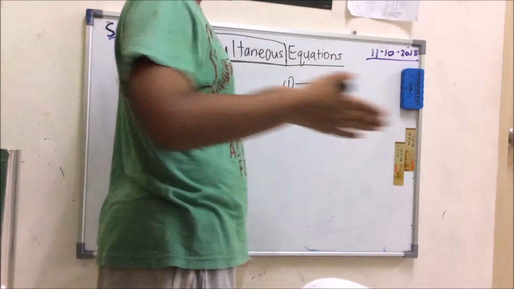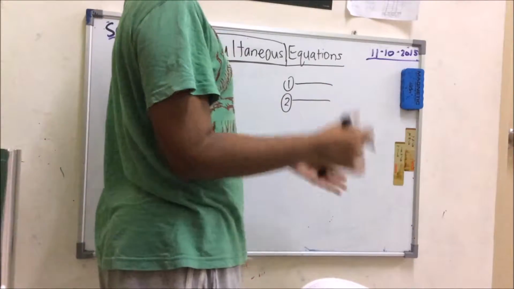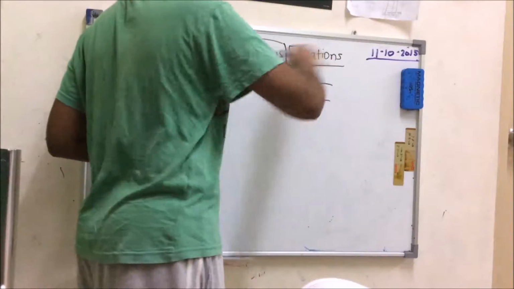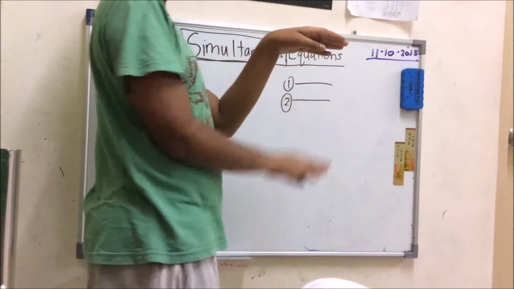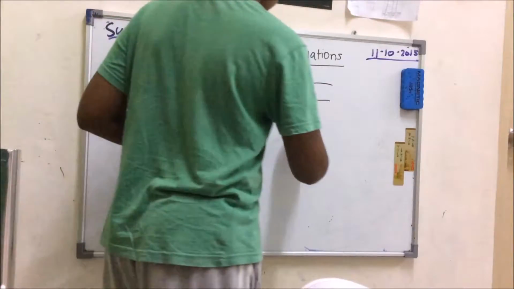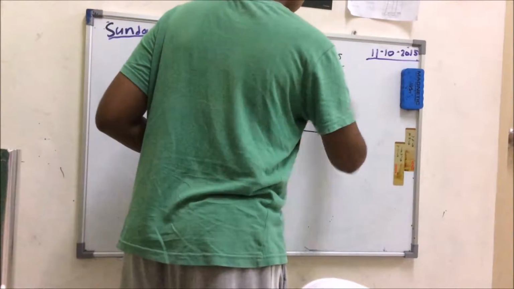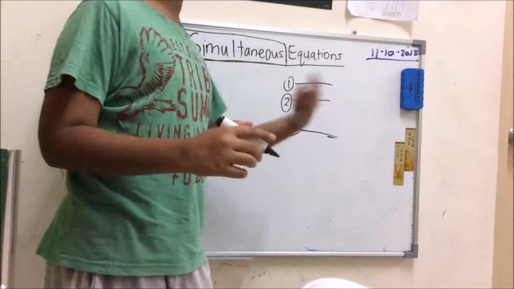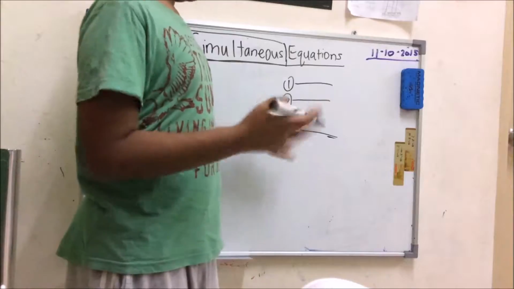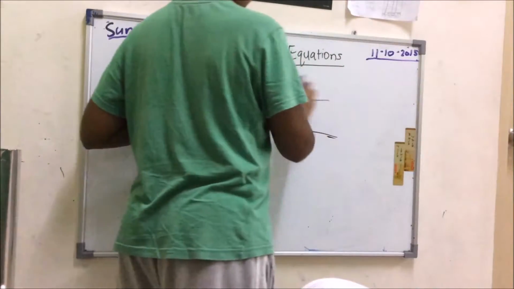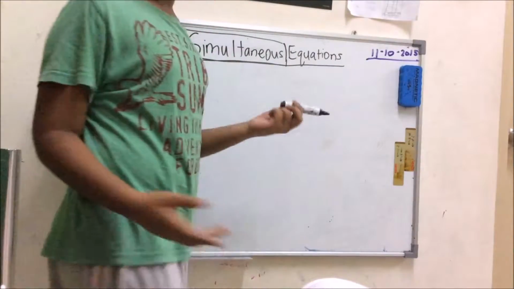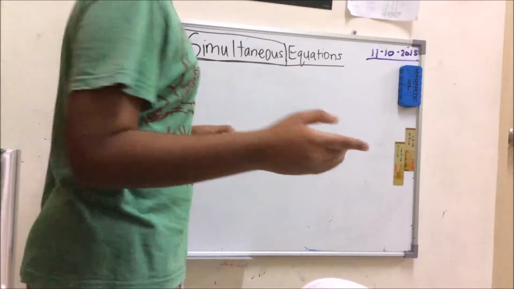So simultaneous is two different things going on in the same route, two different equations or a few different equations, working together in simultaneous order. If my explanation is not so clear, say there are three actions, all going on at the same time, working simultaneously to get a task accomplished. My definition may not be so accurate. If you want a proper definition, please look on Google or I'll put it in the description.